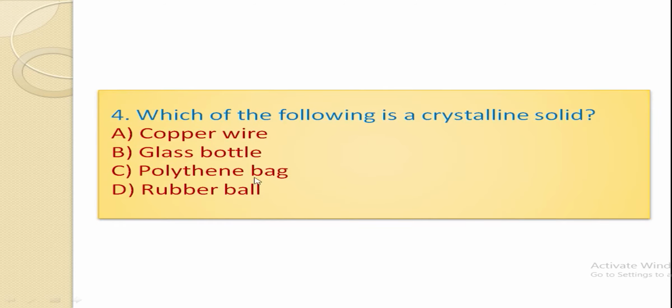Which of the following is a crystalline solid? Copper wire, glass bottle, polythene bag and rubber ball. Right option is copper wire. Copper wires are made of crystalline copper. In fact, most metallic objects are crystalline. However, research for the large scale production of amorphous metals is in progress.